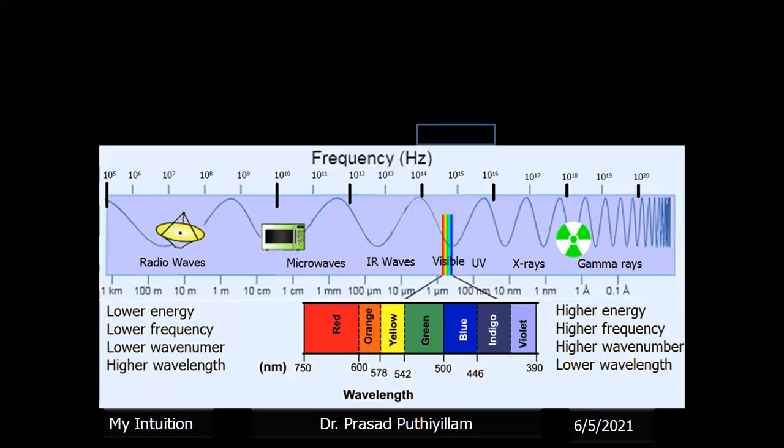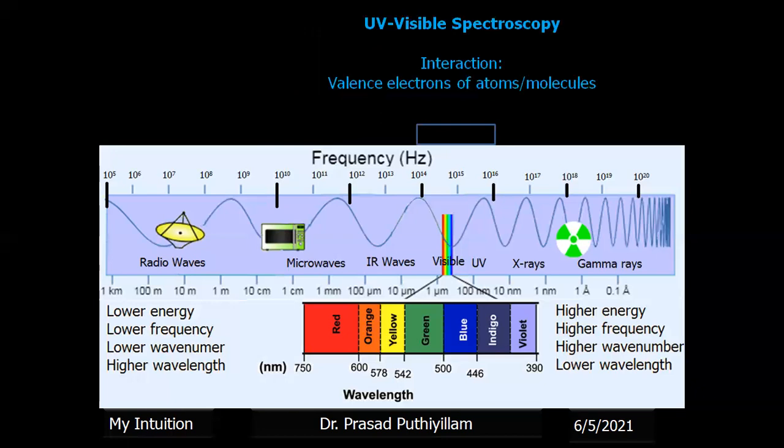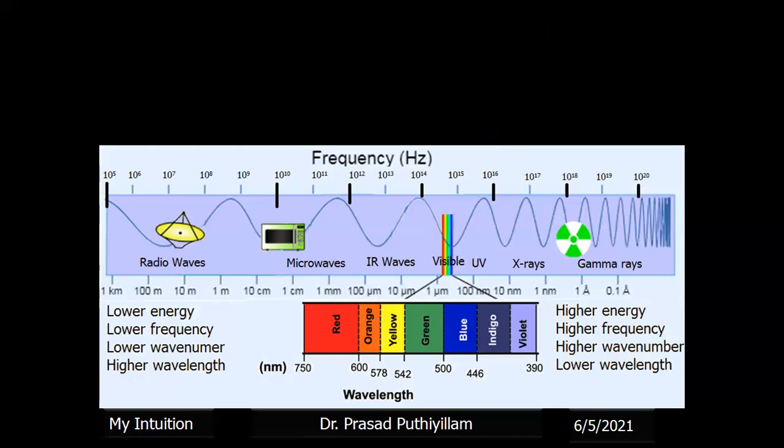Now, from 10 to the 14 to 10 to the 16 frequency, that includes visible as well as UV. We call it the UV visible range. That is UV visible spectroscopy, the interaction of matter with UV visible radiation. It involves the outermost electrons of an atom or molecule, which we call valence electrons. What happens to the valence electrons? Whether it absorbs the energy and jumps to a higher energy level, or jumps back to the normal level and emits a particular wavelength of radiation. All those are studied in UV visible spectroscopy.